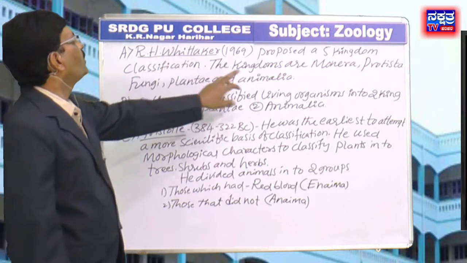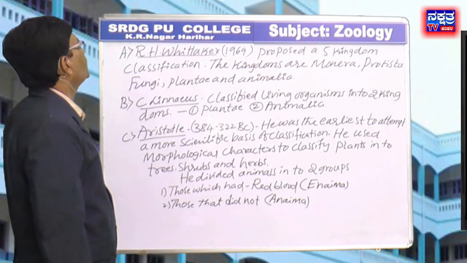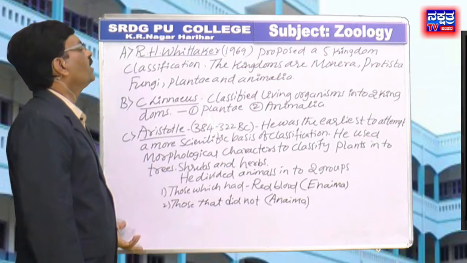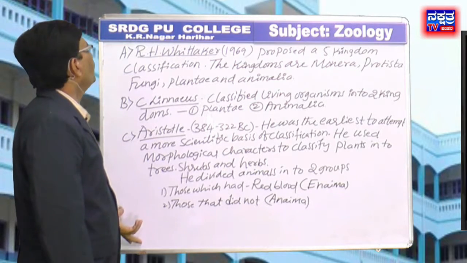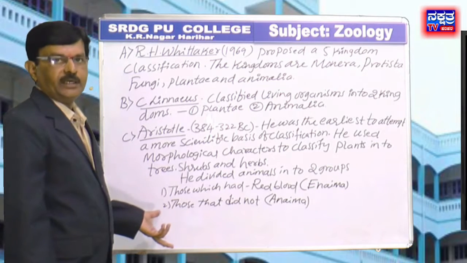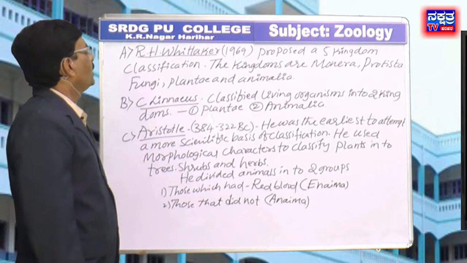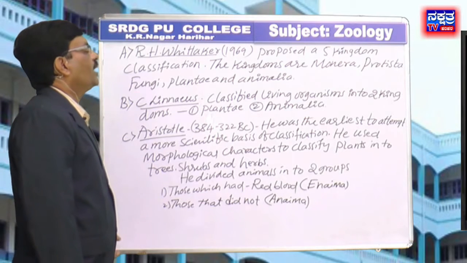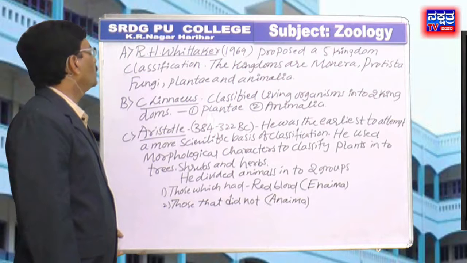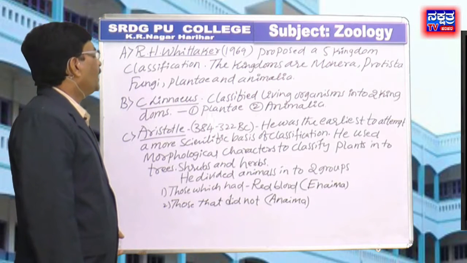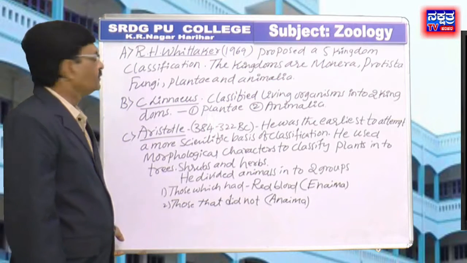R.H. Whittaker proposed the 5 kingdom classification. The kingdoms are Monera, Protista, Fungi, Plantae, and Animalia. And the second option, Carolus Linnaeus. He classified living organisms into 2 kingdoms, Plantae and Animalia.